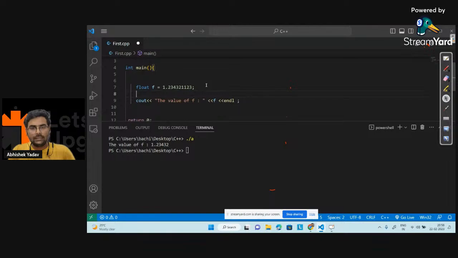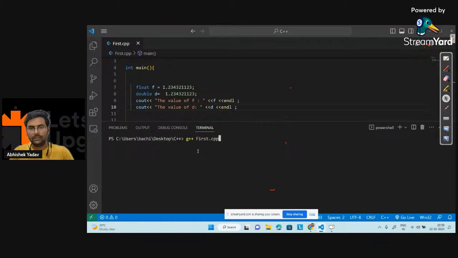Similarly, let's take double also. D is equal to 1 point, and let's take the same number. Let's save the code and print the value of double, that is D. Let's run the code.